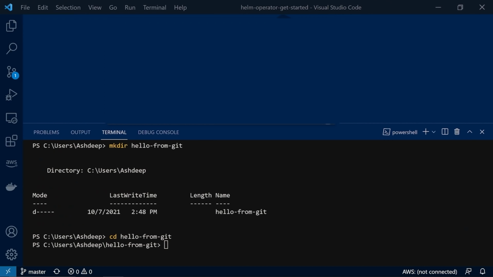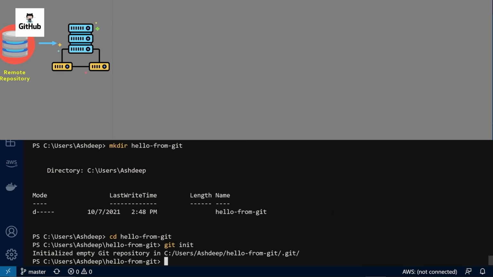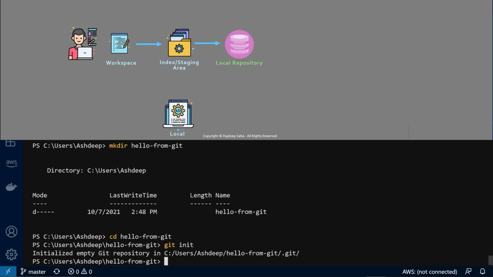To enable Git tracking, auditing, all the good stuff of a version control system, we have to run this git init command inside this folder. It gives us this message, initialized empty Git repository and the name of the folder. And you can also see a hidden folder named .git appeared inside our folder. From now on, whatever we do inside this folder can be tracked by Git. It is not needed to know what goes on inside this hidden .git folder because that is implementation details and subject to change. After you run this git init command, staging area and local repository are created and they are currently both empty.